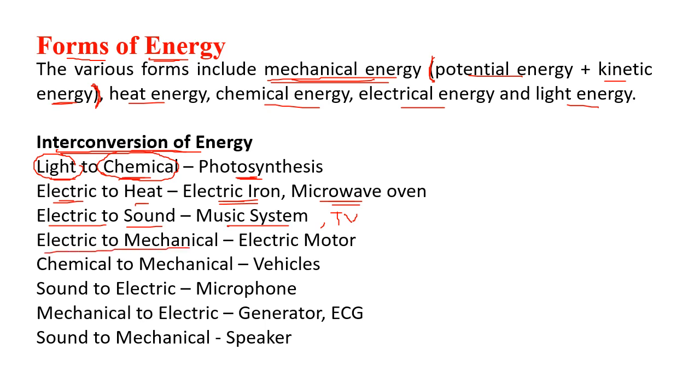Electric to mechanical, we saw. Electric to mechanical is the electric motor. What does it do? The electric motor is used for many purposes in the fan, mixers, even to fill the water in the tanks over the terraces. Then chemical to mechanical are vehicles. Vehicles use a fuel called petrol, diesel, kerosene, whatever. They are all chemicals. So chemical gives rise to mechanical movement in the vehicles.